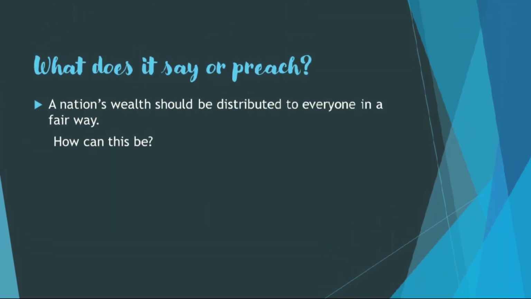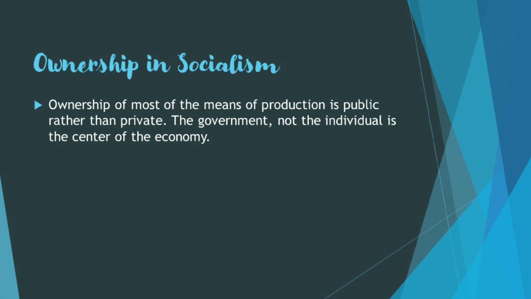So what does it say or preach? A nation's wealth should be distributed to everyone in a fair way. So how can this be? First, we have ownership in socialism. Ownership of most of the means of production is public rather than private. So the government, not the individuals, is at the center of the economy.